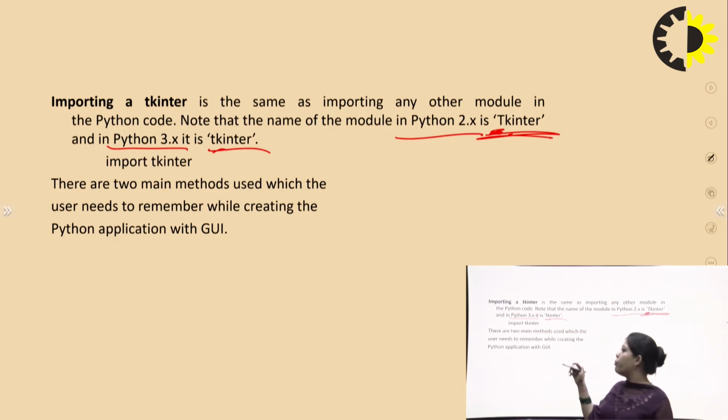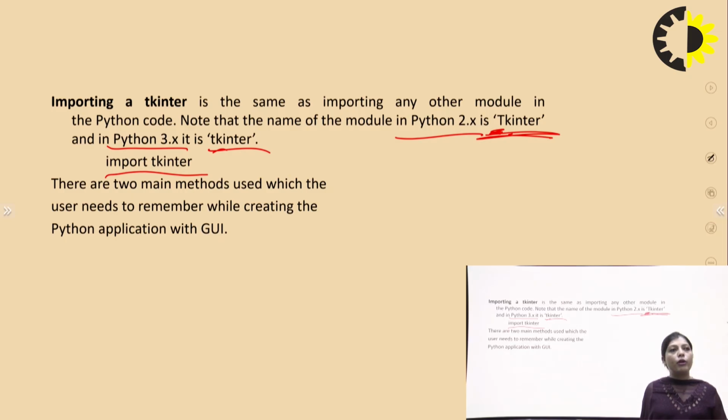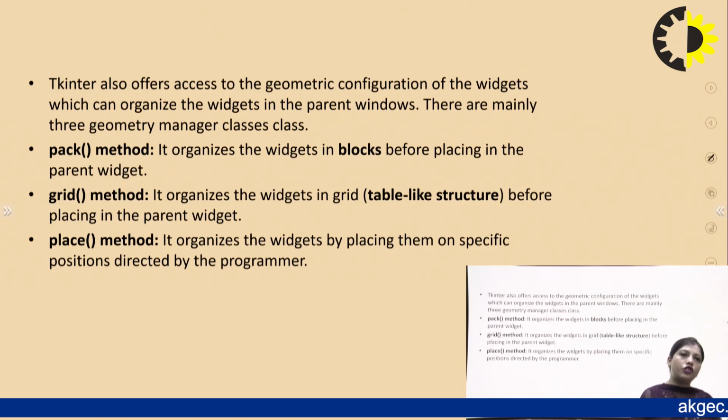So for importing, we can write import tkinter. There are two main methods the user needs to remember while creating a Python application with GUI.